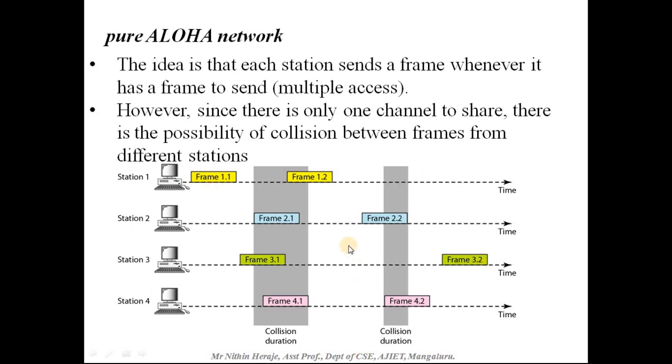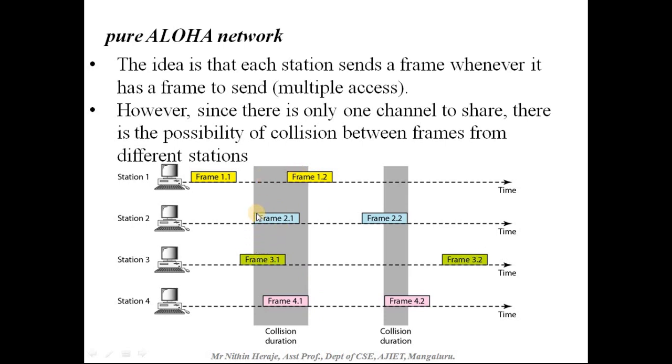Then if you look at this, first frame 3 is being sent, after which frame 2.1, then frame 4.1, and then frame 1.2 is sent.